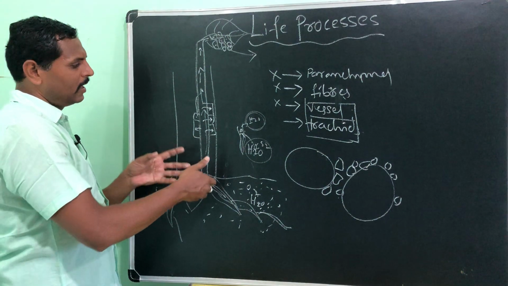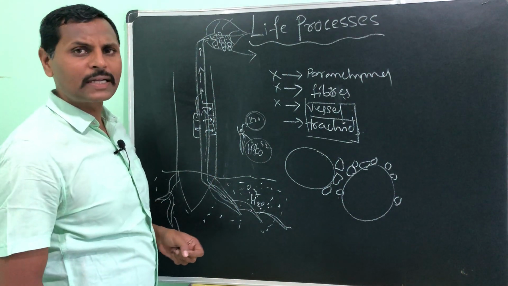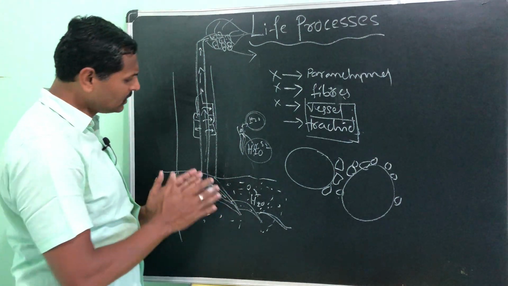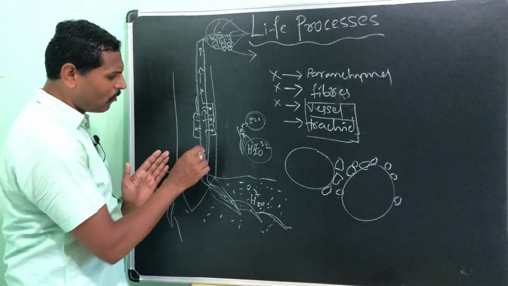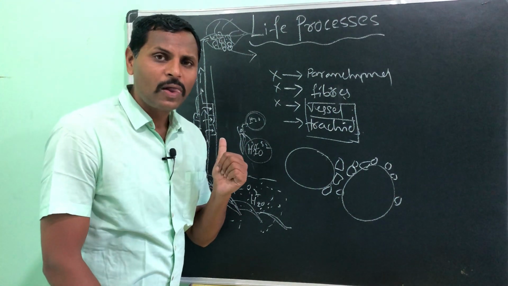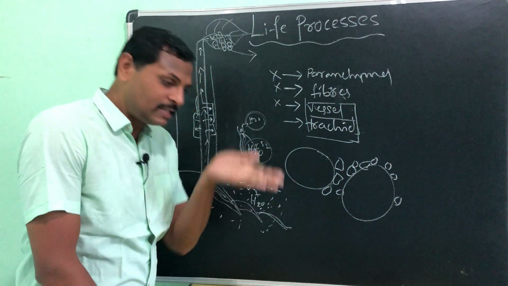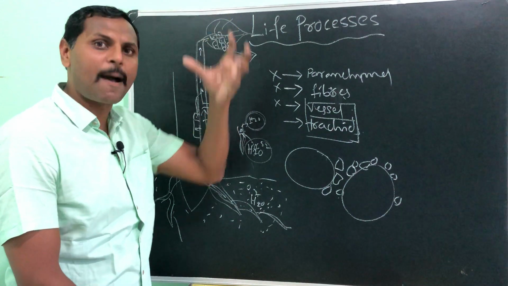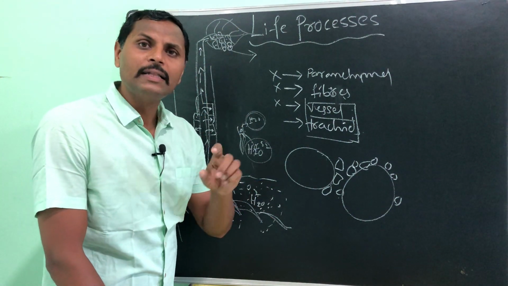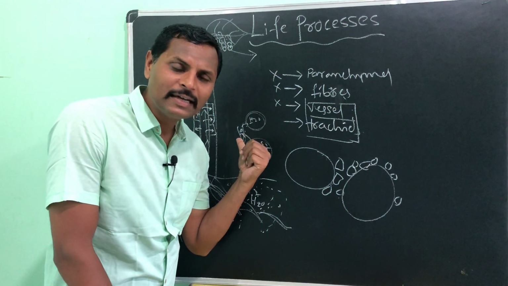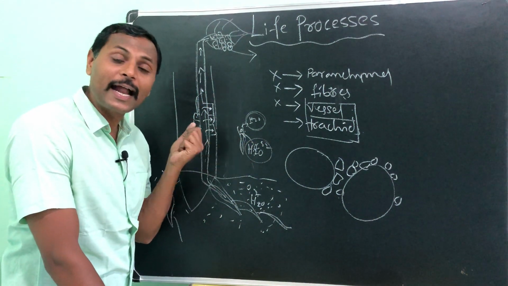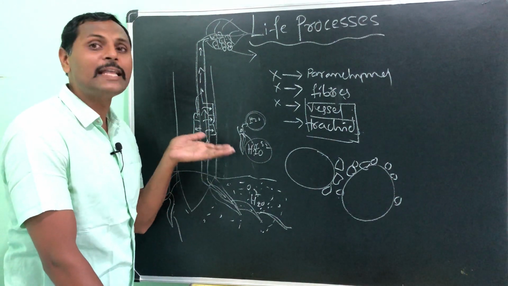This is the movement of water in the trees, in the plants. You just observe here, movement of water is in only one direction, unidirectional. So this we call ascent of sap. Why is it sap? Because along with the water, minerals are also added in it. That's why we call it sap.